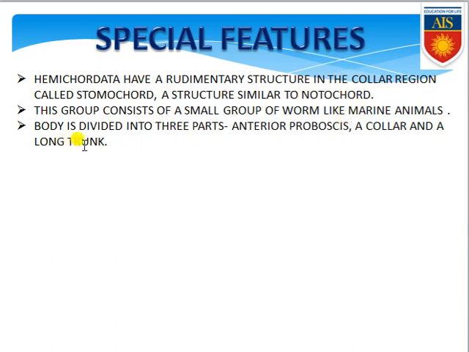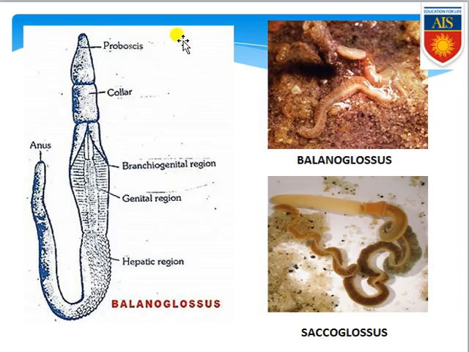Keep it in your mind, the body is divided into 3 parts. The 3 parts are the anterior proboscis, a collar and a long trunk. So the proboscis is the anterior portion, then the collar portion is present, that is the neck, and the long trunk is present, that is the body. I am showing you the picture so you can understand properly. This is the proboscis, this is the head portion, this is the collar portion, rather you can say this is the neck, and after that this is the elongated body.